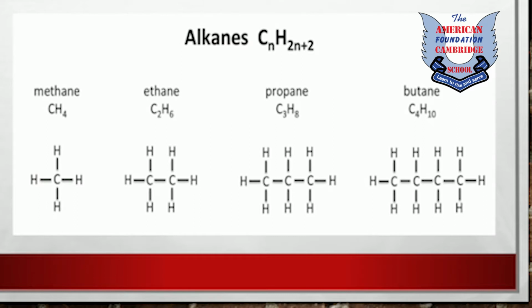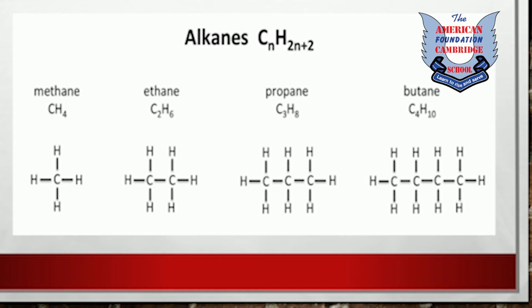Now in this diagram there are first four alkanes written for you. As you can see, the first one is methane. It consists of a single carbon. This is CH4. The second alkane is ethane, which consists of two carbons, that is C2H6. The third one is propane. It consists of three carbons, C3H8, and the fourth one is butane, that is C4H10.